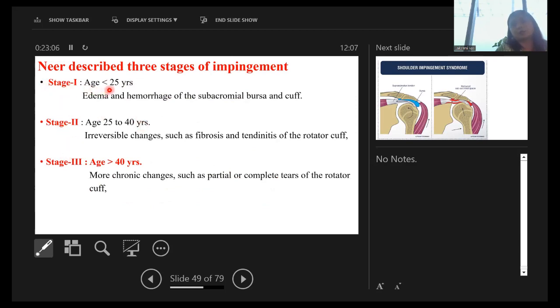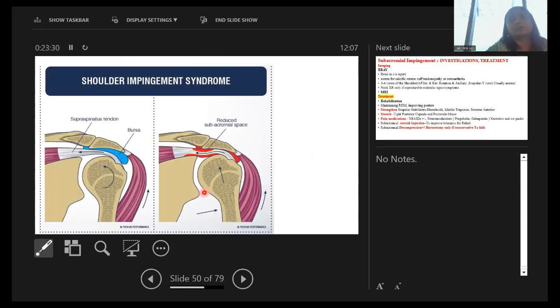Stage 1 is usually seen in age less than 25 years, where edema and hemorrhage of the subacromial bursa and cuff is there. Stage 2, age 25 to 40 years, irreversible damage, such as fibrosis and tendinitis of the rotator cuff. And stage 3, in patients more than 40 years, more chronic changes happen, such as partial or complete tears of the rotator cuff. Now this is the shoulder impingement, where you can see this is the normal shoulder, and you can see the reduced subacromial space because of the bursitis.